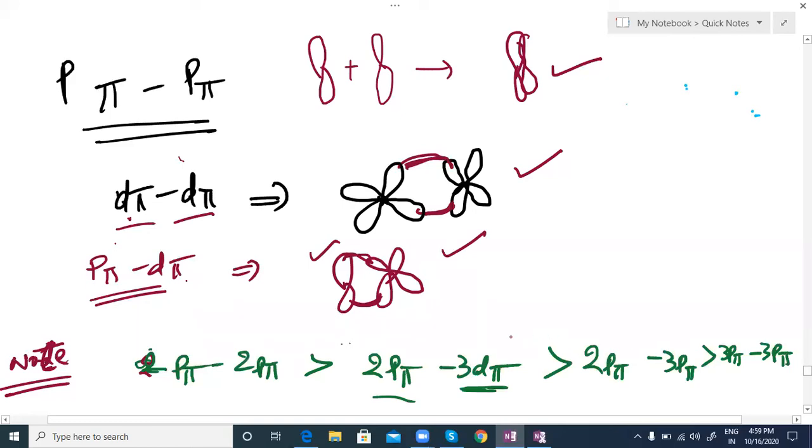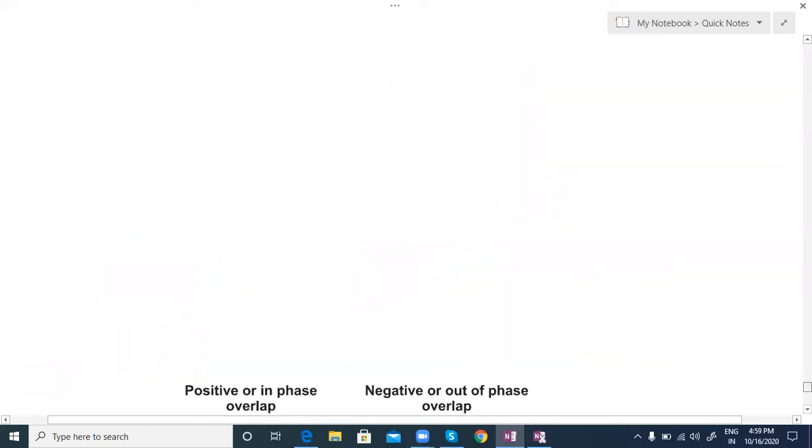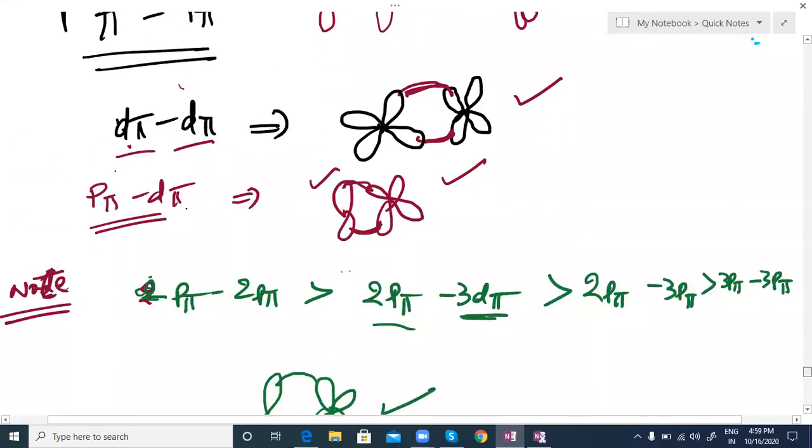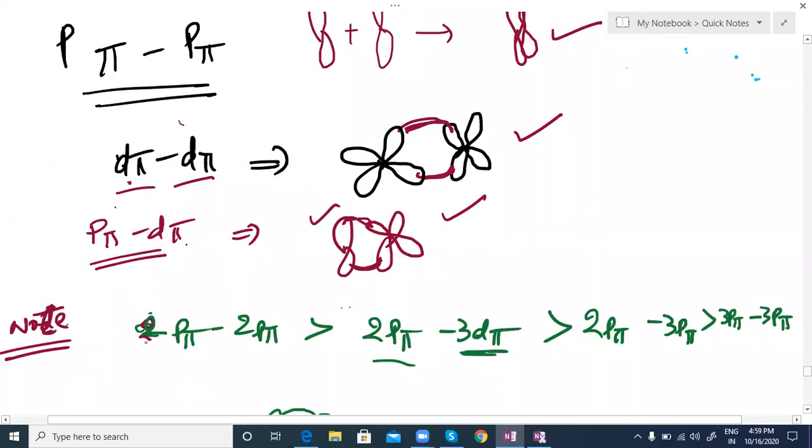We are going to observe which type of overlapping is there. Then with respect to pi bond, what is the order of strength? This you can observe mostly in advanced cases. So 2p pi is the strongest overlapping. Orbitals near the nucleus overlap strongly, because near the nucleus there is strong attraction between orbitals, so automatically they can overlap strongly. Then 2p pi, 3p pi. Supposedly, 3p pi should be stronger overlapping than 3d pi.